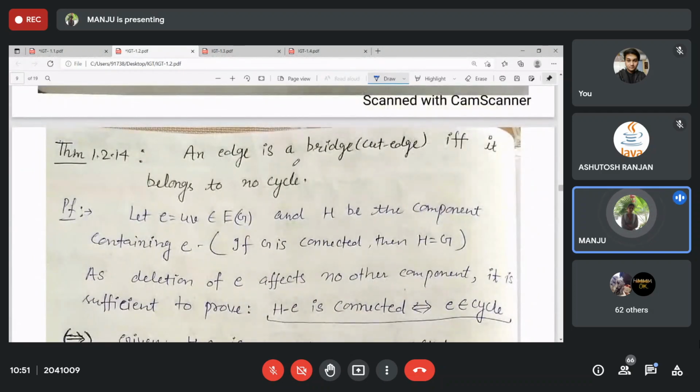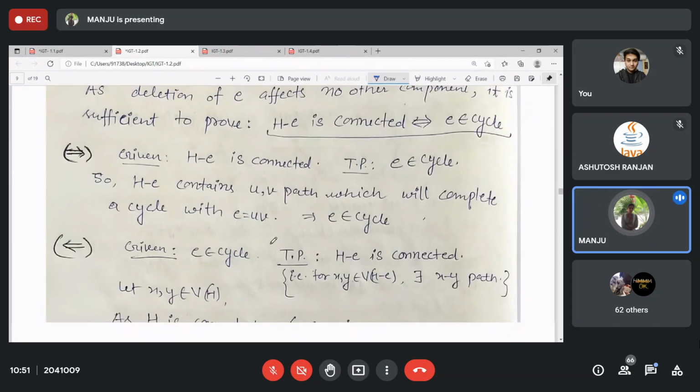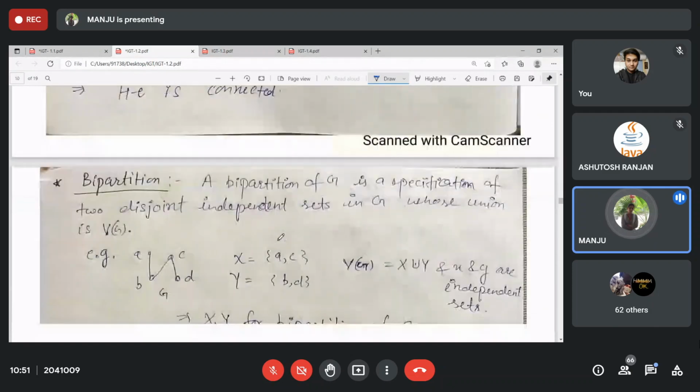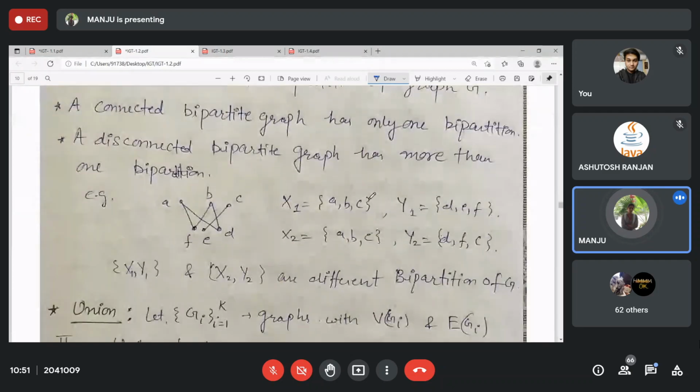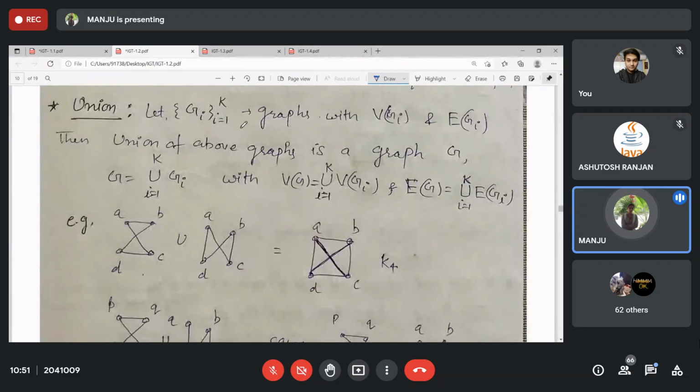Then we have done that an edge is a bridge or cut edge if and only if it belongs to no cycle. If no cycle is present, then you have a bridge. Otherwise, no. Bipartition we have already done. Union: there is a difference between union and decomposition. In decomposition of the graph into subgraphs, there is no repetition of edges. But here, edges may repeat.